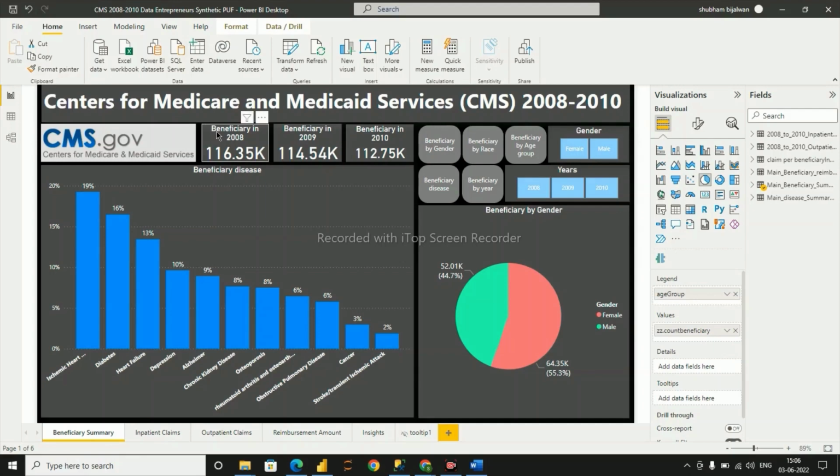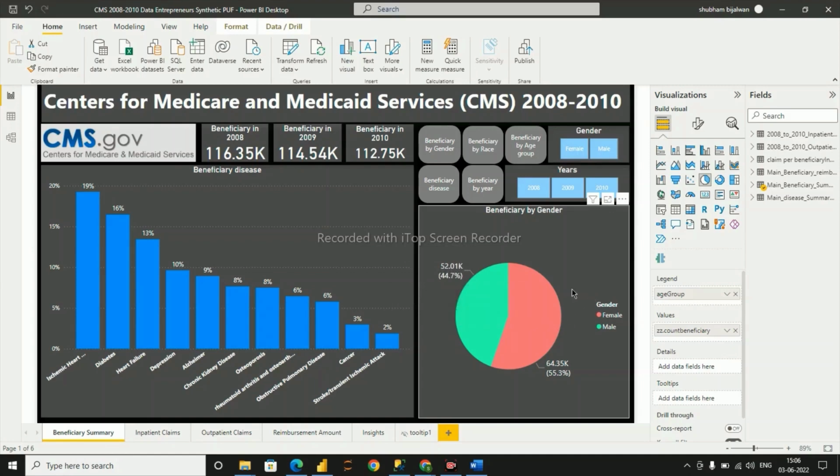Now here we have our count of beneficiary in 2008, 9 and 10. Here we can see there is a decrease of around 1.5% every year. When it comes to beneficiary by gender, we have 44.7% are male and 55.3% are female.